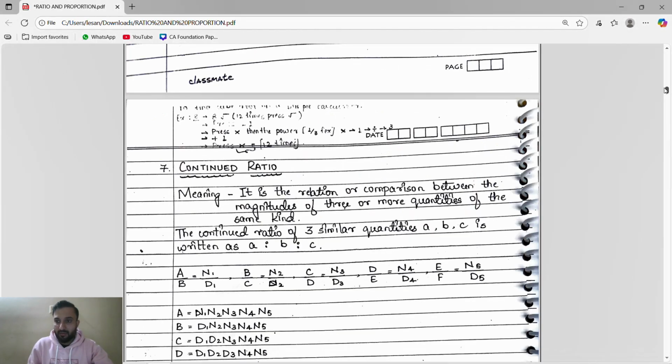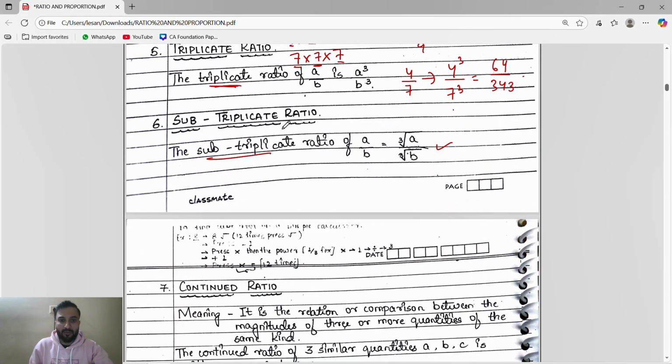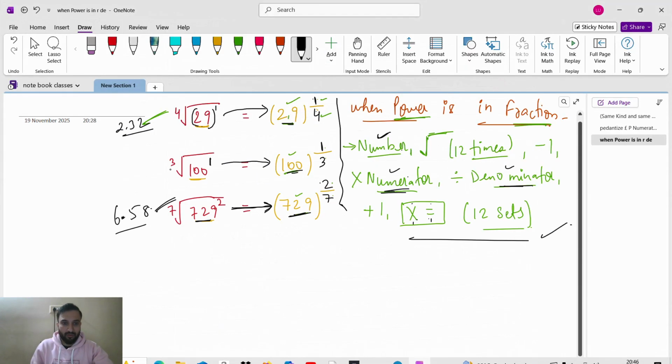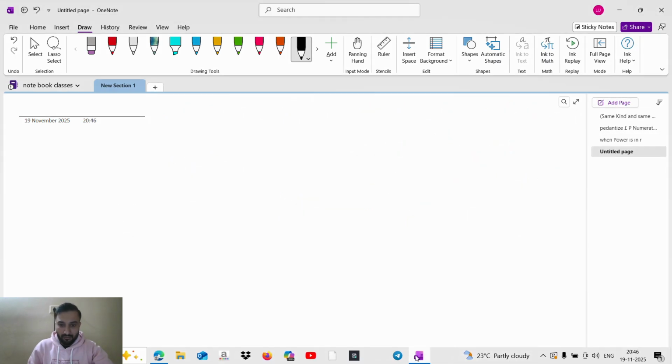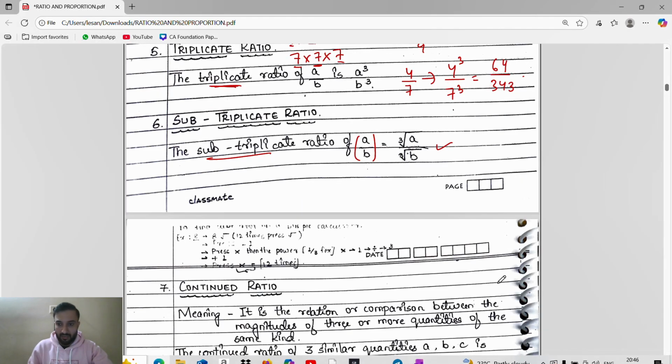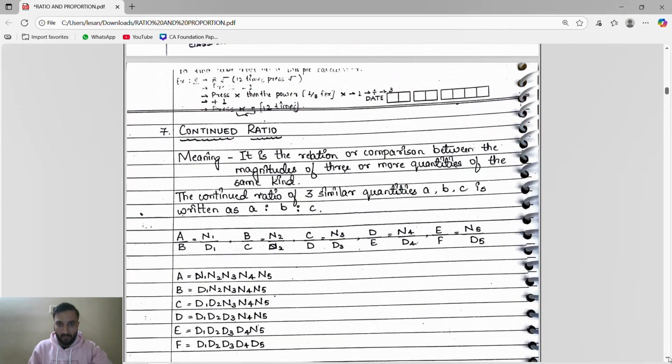So subtriplicate ratio means when it is in a cube root. Okay, subtriplicate ratio means any ratio is given, we have to find the cube root of that ratio, we will get the subtriplicate. Okay, and we know how to convert the cube root. Dekho, this is a cube root, we have converted like this. Okay, and then we will use this trick and we will find the answer.